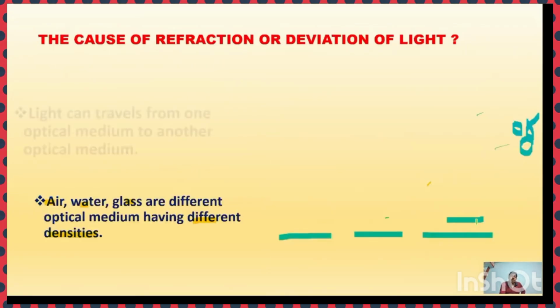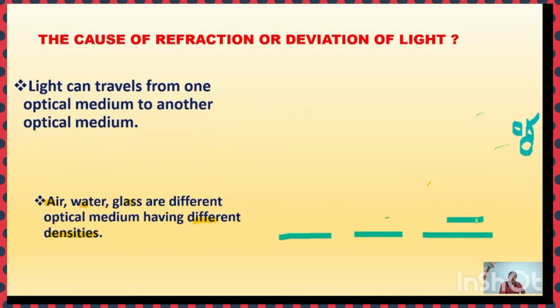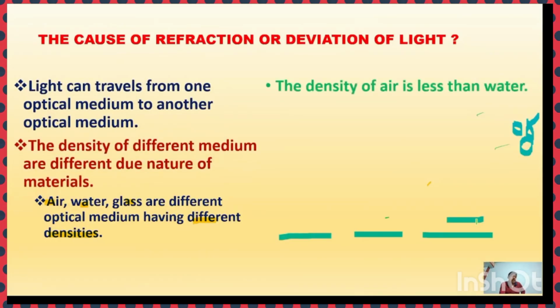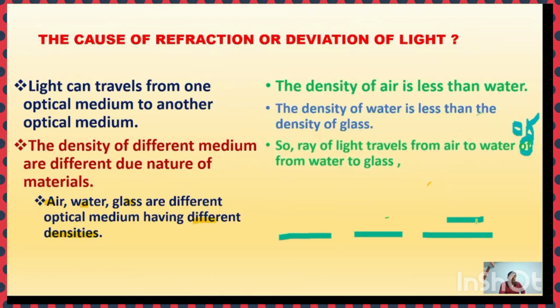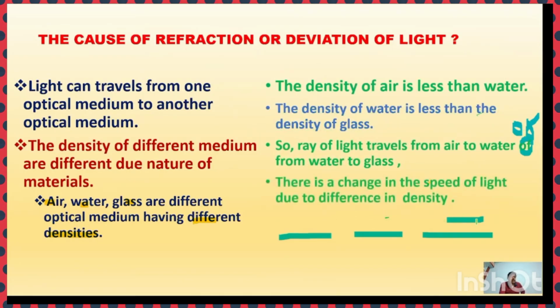So what is the cause of refraction or deviation of light? The light can travel from one optical medium to another optical medium. The densities of different media are different due to the nature of the materials.